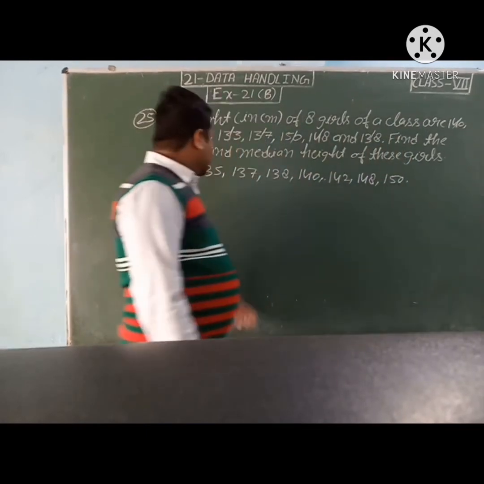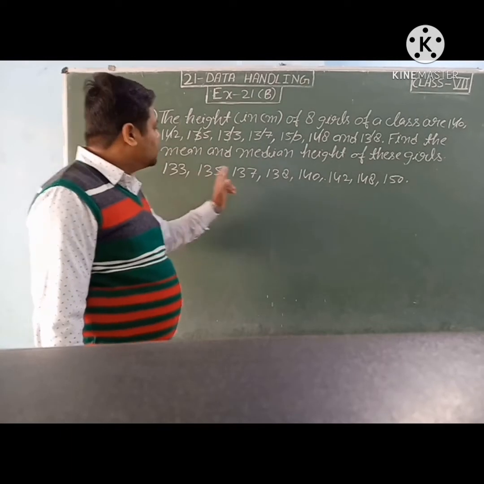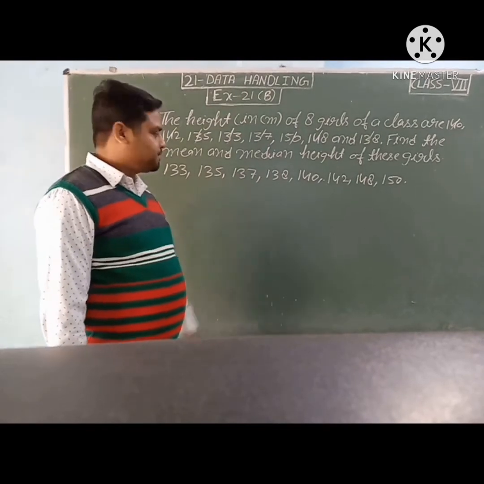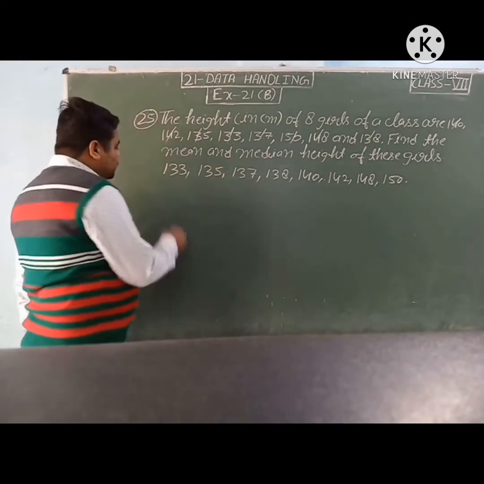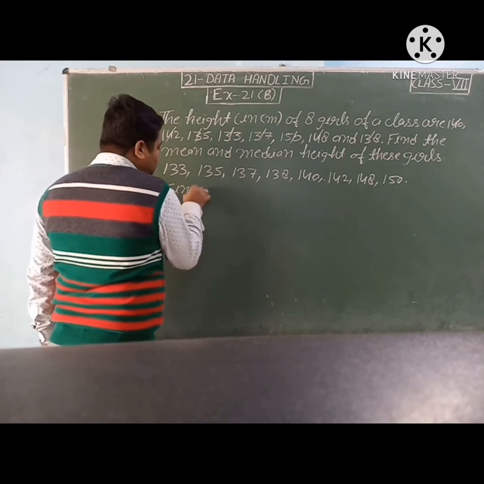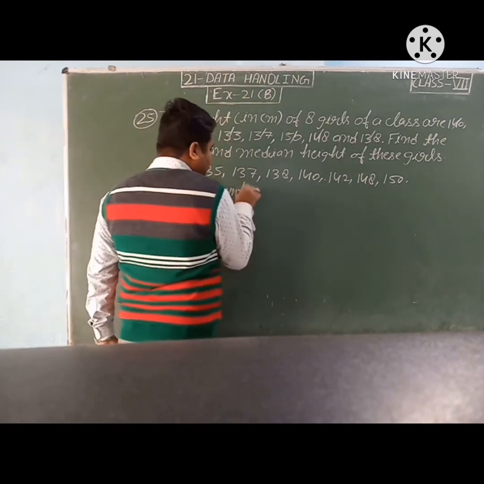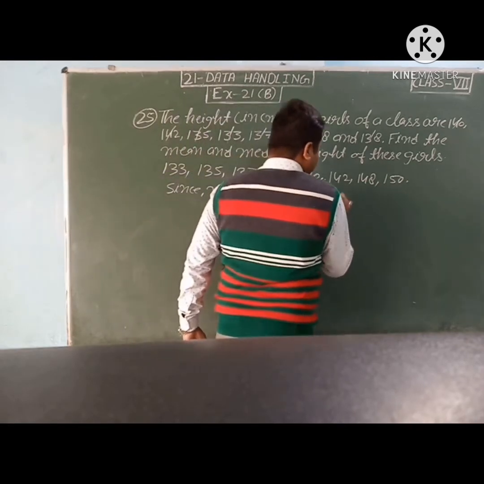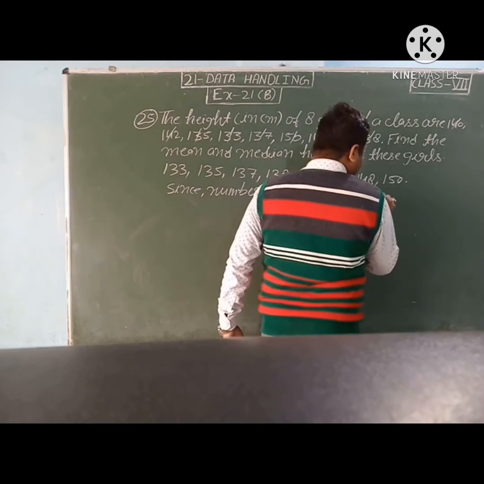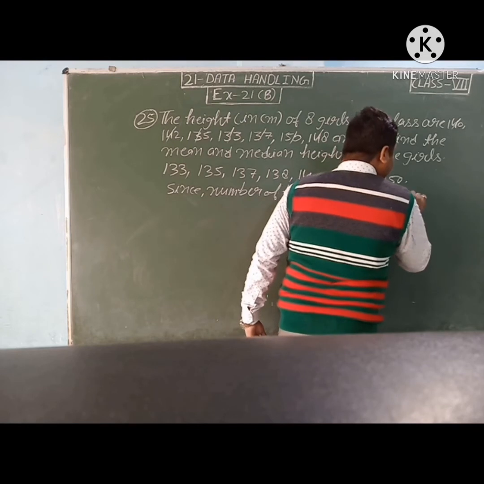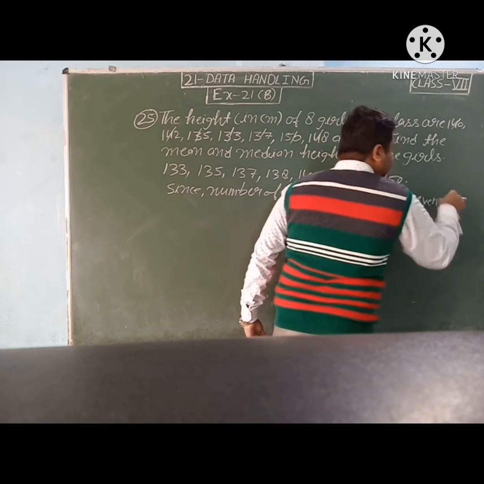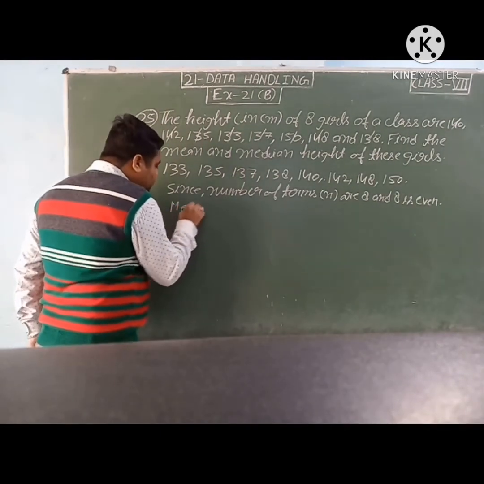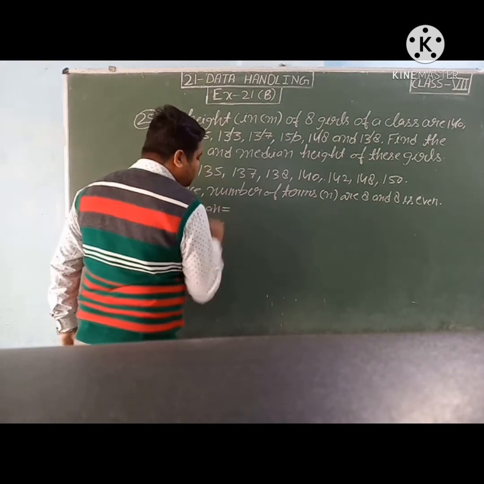So just see, we have written all 8. 1, 2, 3, 4, 5, 6, 7, 8. Yes, we had written all 8. So what we have to do, since the number of terms, n, is 8 and 8 is even. So which formula will we use? The long formula. So median is equal to, yes students, what is the formula?